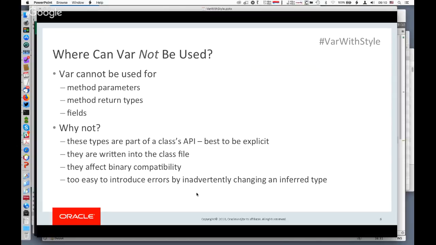If the return type were not declared explicitly, if the return type were inferred, you might change the method body, and thereby the method return type might be inferred to be something different from what it was. Now, since that shows up in the class file, that might be an incompatible change to the class file, and your programs might break because of that. So there's a whole class of errors that can be introduced that way. And so we felt that was too dangerous to allow type inference for those pieces of a program.